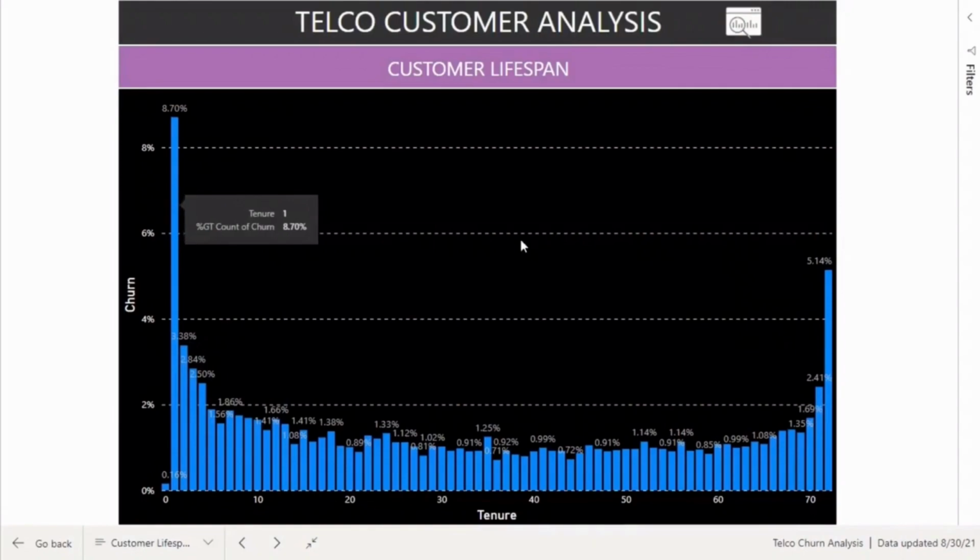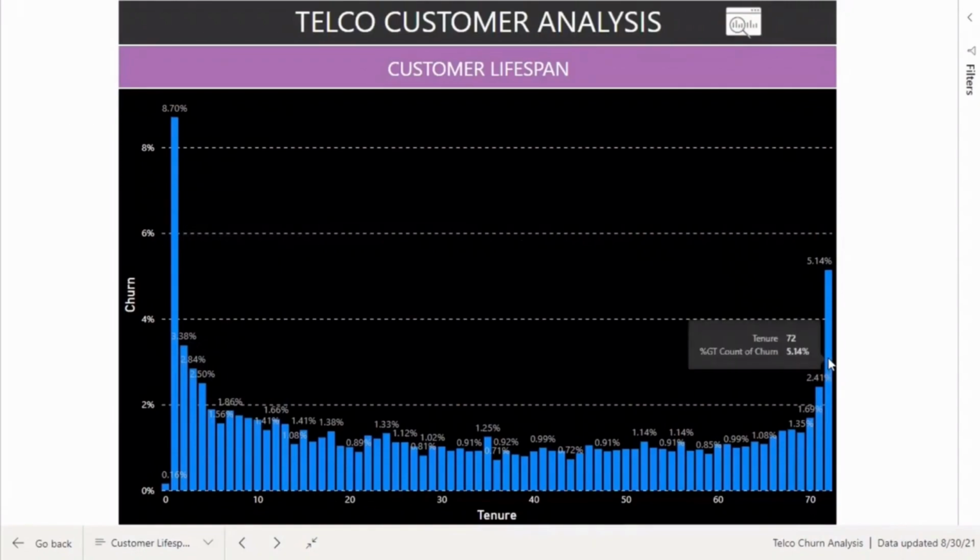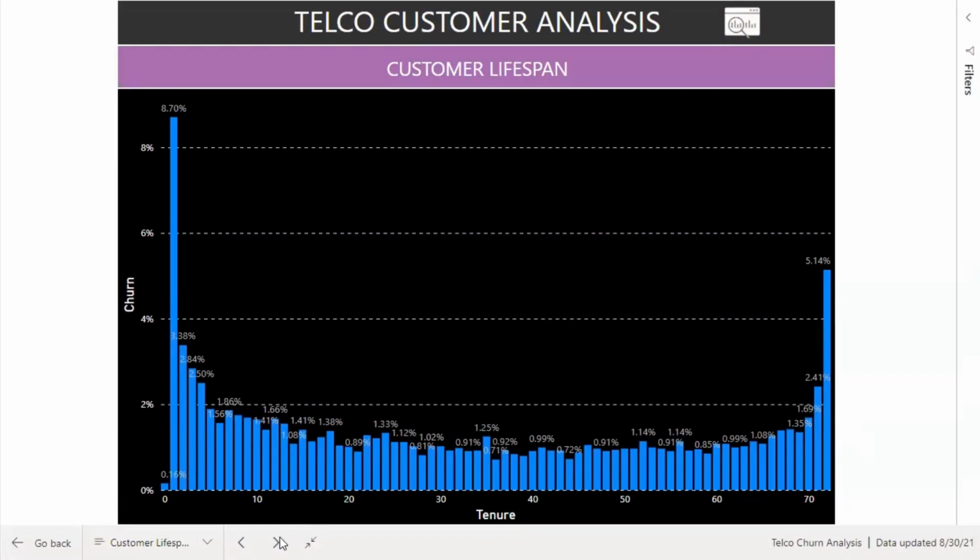8.70% of clients, and second is the tenure of 72, totaling 5.14% that defect. The least percentage that we have is the tenure of 0, which has 0.16%. Reasons for this excessive rate may be a bad first experience, trial periods, or pay-as-you-go accounts that expire automatically if no top-up is made within a predefined period.